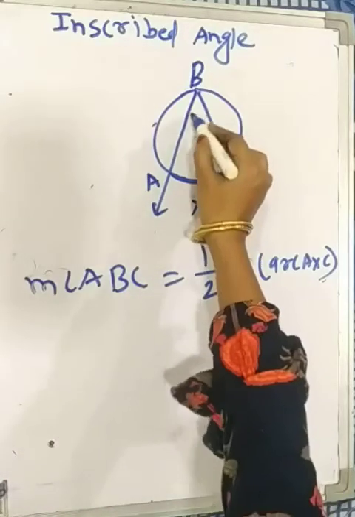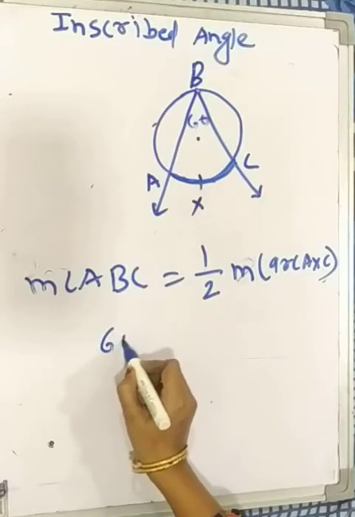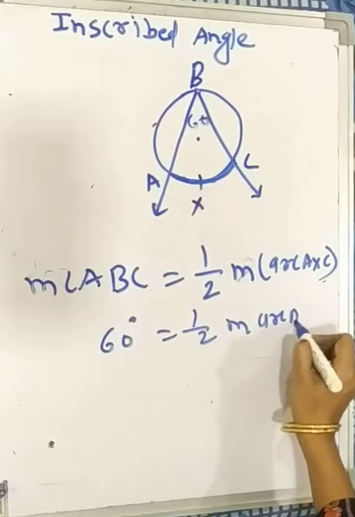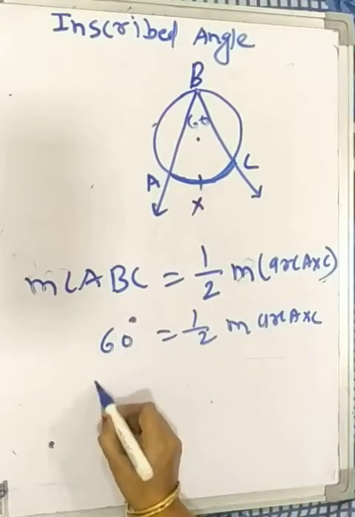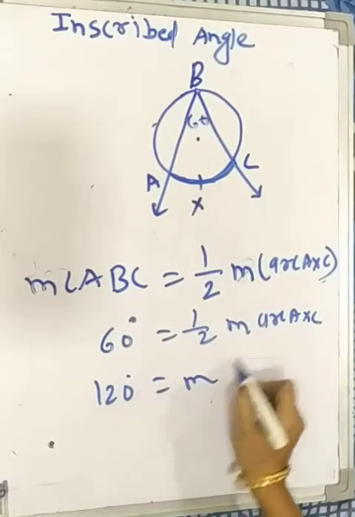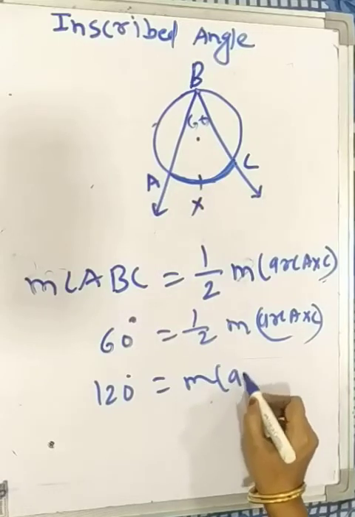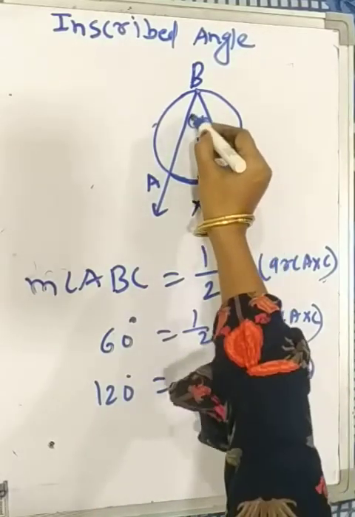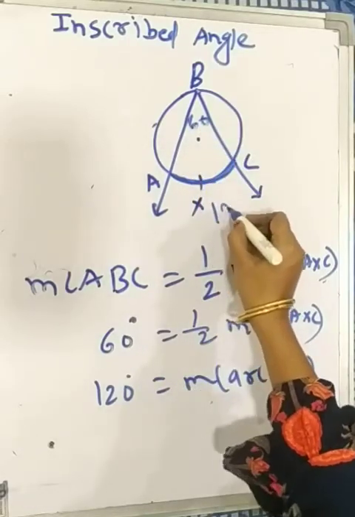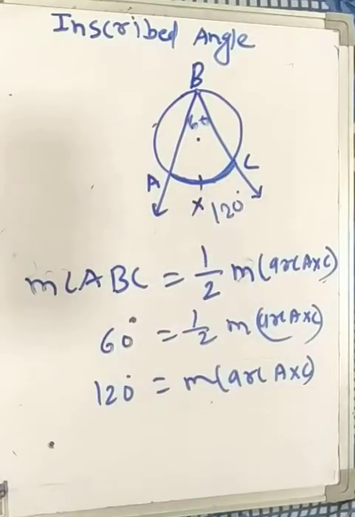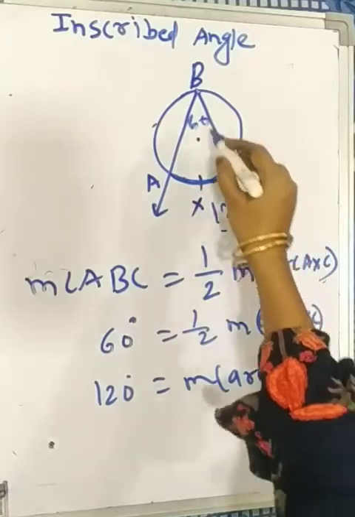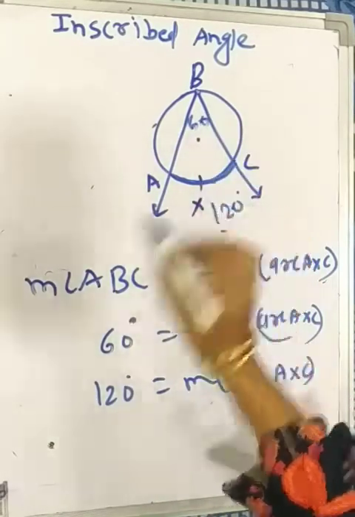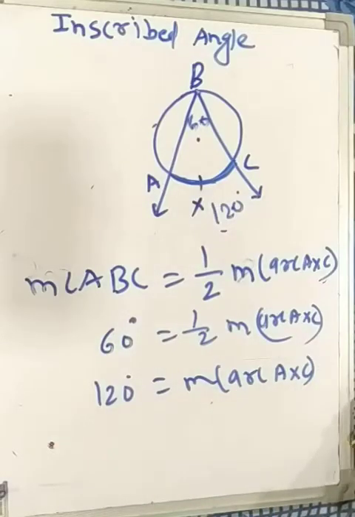If the measure of angle B is 60 degrees, then 60 equals half the measure of arc AXC, so 120 degrees equals the measure of arc AXC. Means if angle B is 60 degrees, then the arc is 120 degrees. If the arc is 120 degrees, then the measure of the angle is 60 degrees. Means the measure of the angle is half of its intercepted arc.